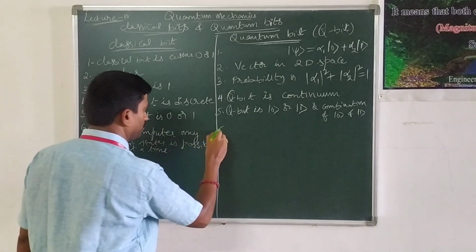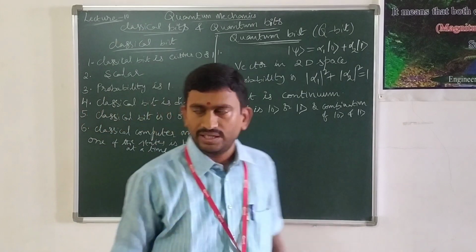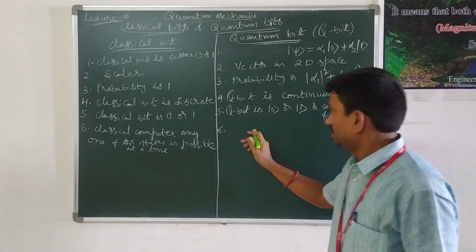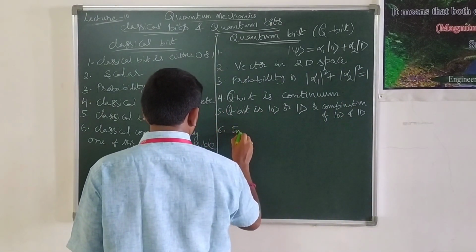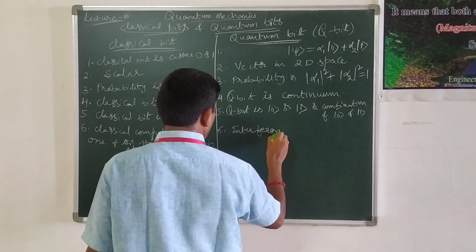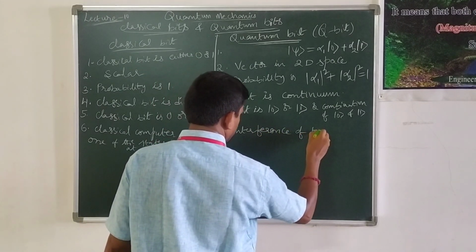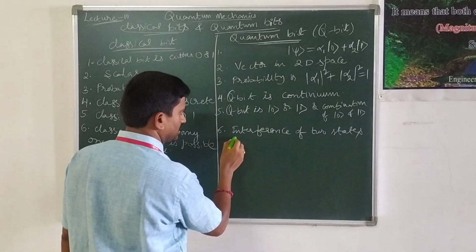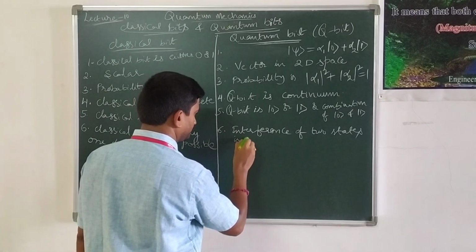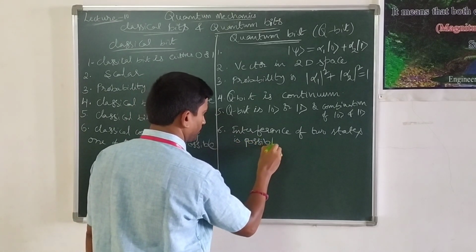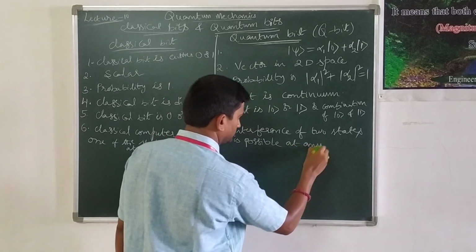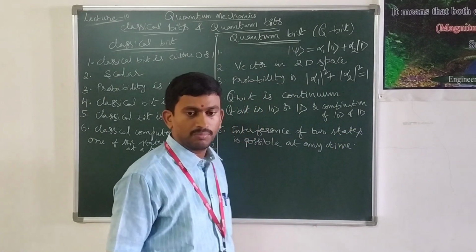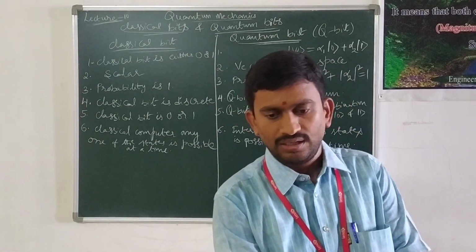Whereas in the case of a quantum computer, it is the combination or interference of the two states that is possible. That means interference of the two states, or a combination of two states, is possible at any time. That is one more difference between the classical bit and quantum bit.